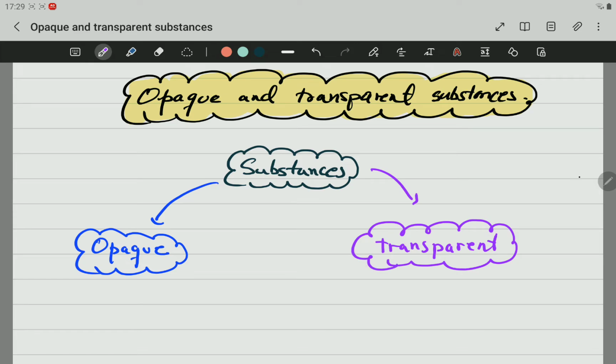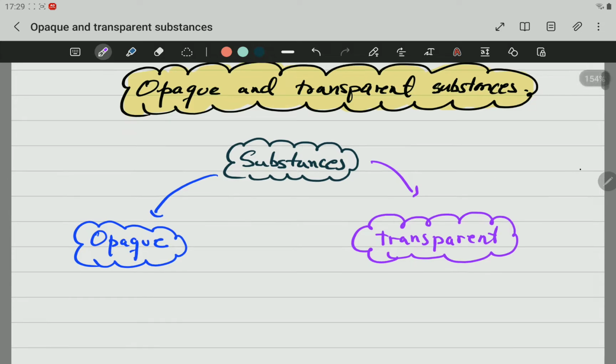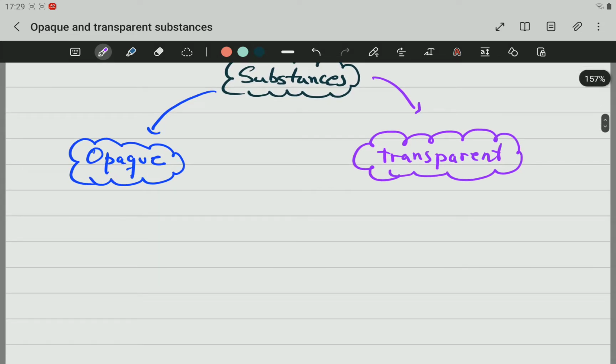All the substances around us can be divided into those two groups, either opaque or transparent. Now, when is a substance opaque?